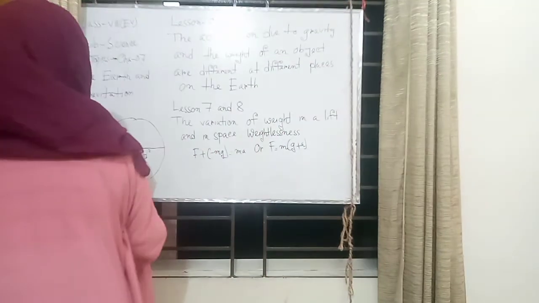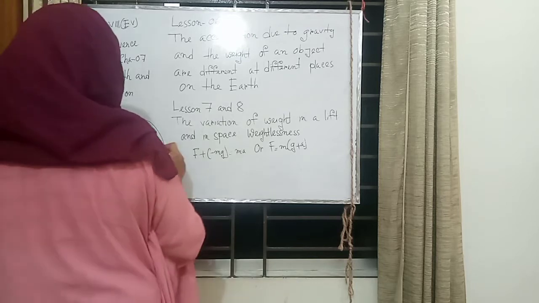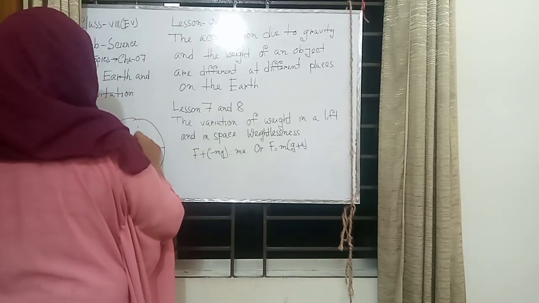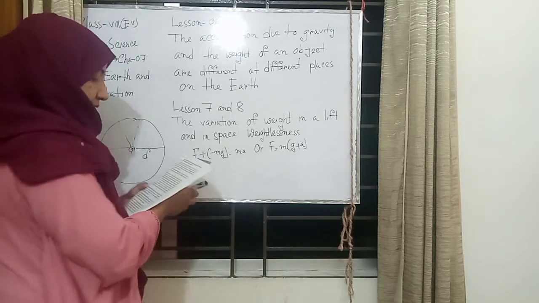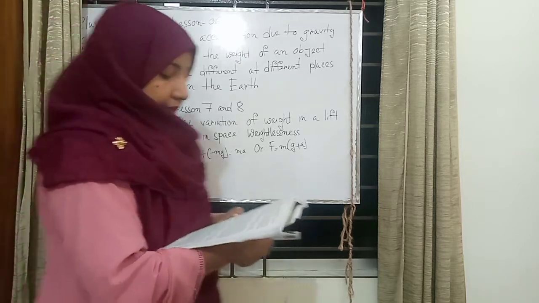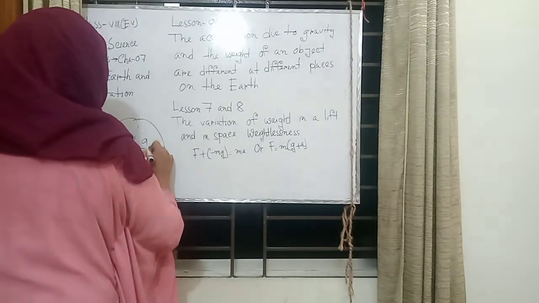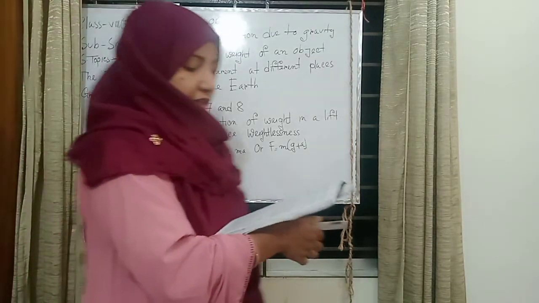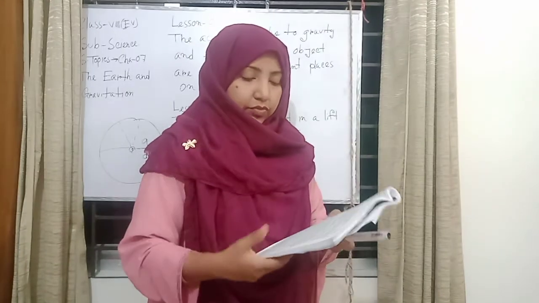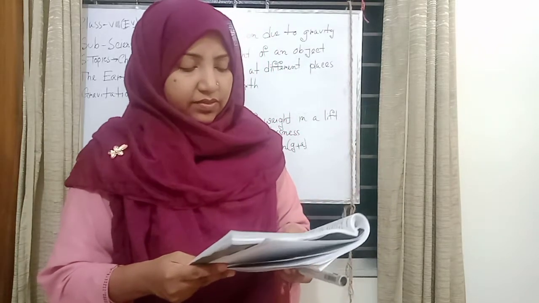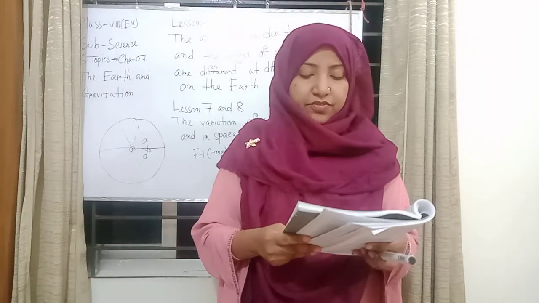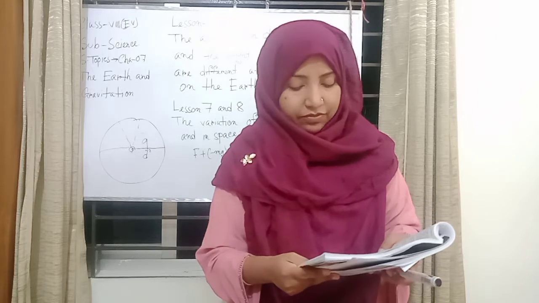Here is the center of the earth and here is another distance. As the value of g at a point depends on its distance from the center of the earth, the value of g becomes different in different places on the earth's surface.